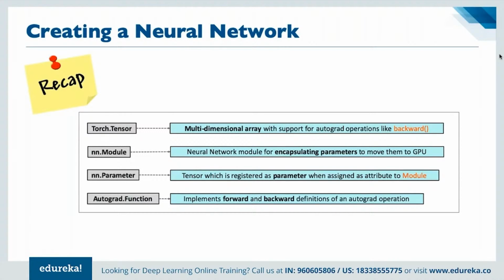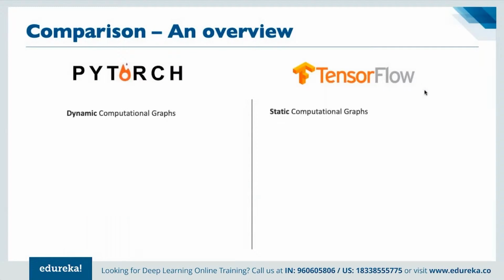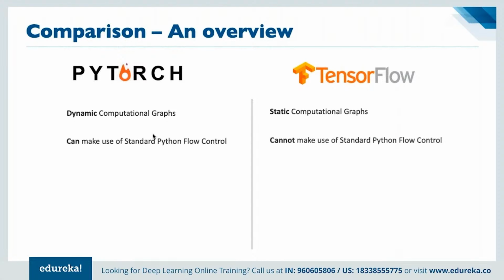And if we have to compare how PyTorch stands in comparison to TensorFlow, PyTorch is used for dynamic computational graphs, whereas TensorFlow is used for static computational graphs altogether. In PyTorch, we can make use of standard Python flow control, whereas TensorFlow cannot use the Python flow control as compared to PyTorch.